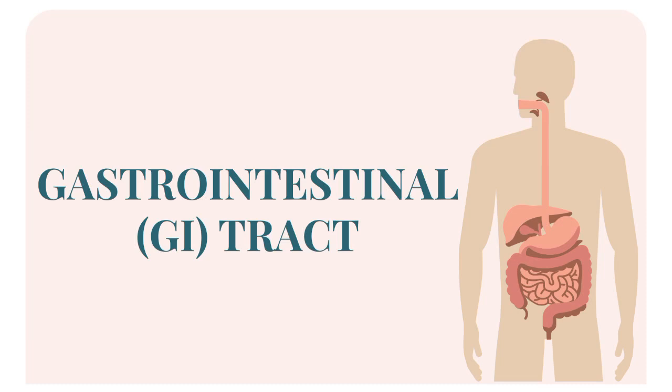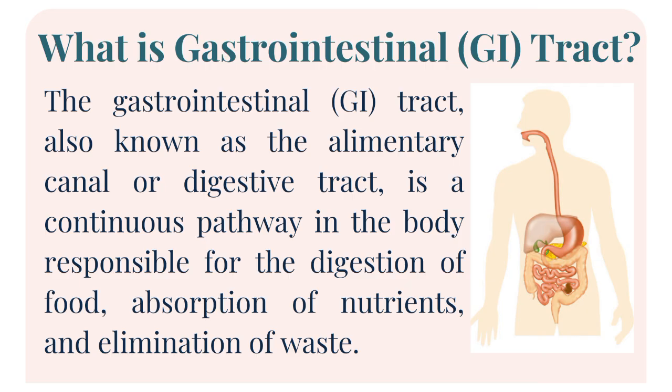Gastrointestinal tract. So what is the gastrointestinal tract? The gastrointestinal tract, also known as the alimentary canal or digestive tract. And what are the functions of the gastrointestinal tract or GI? It is a continuous pathway in the body responsible for the digestion of food, absorption of nutrients, and elimination of waste. It also extends from the mouth to the anus and includes organs such as the esophagus, stomach, small intestine, and large intestine.